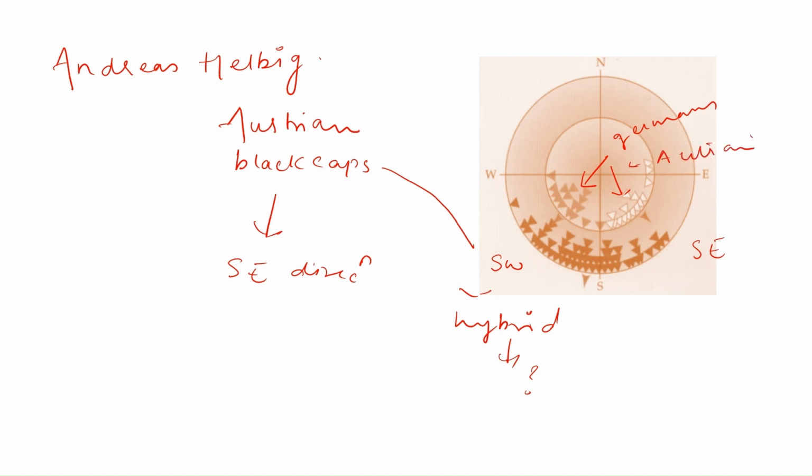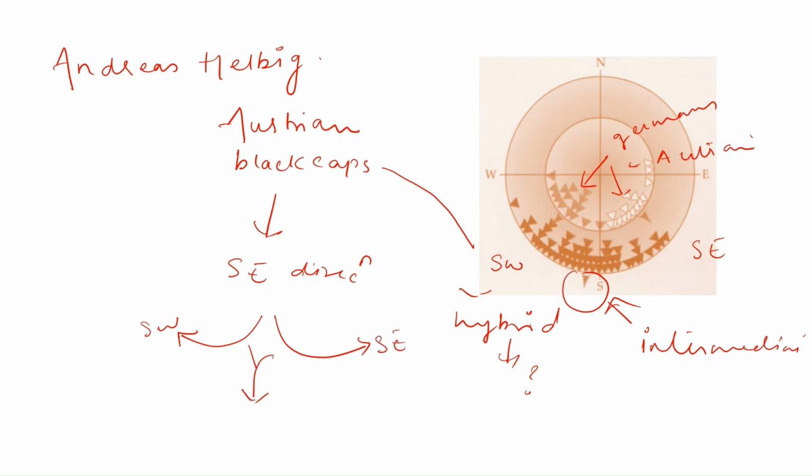Now their offspring are moving in an intermediate direction because they have genes from both of their parents. One parent moves towards southwest and another parent moves towards southeast. And they have genes from both the parents. So they move in an intermediate direction. So this experiment proves that the behavior of migration, or the migratory pathway the bird takes, depends upon their genes.